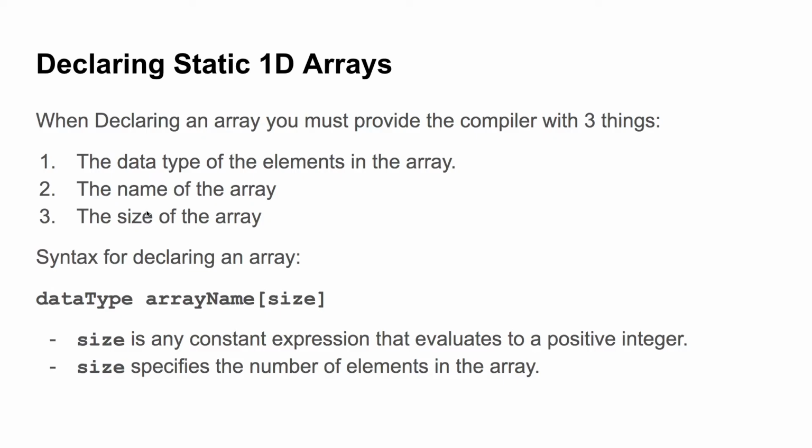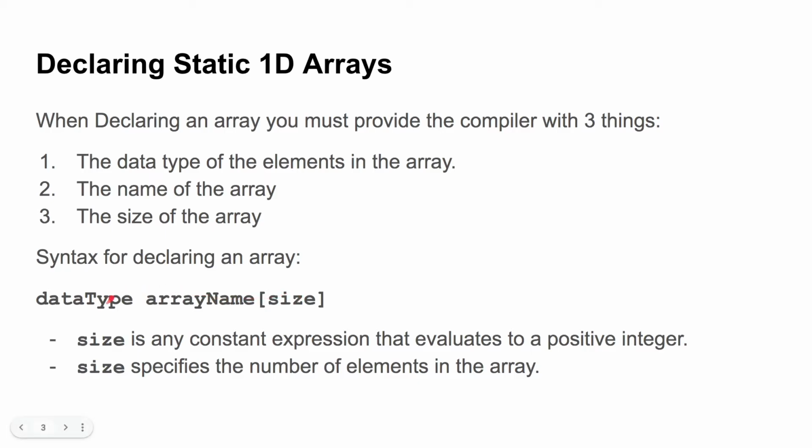So how do we declare these static one-dimensional arrays? To do that, we must provide the compiler with 3 pieces of information. Those 3 pieces of information being the data type of the elements in the array, the name of the array, and the size of the array. And the syntax for doing these 3 things is right here. And this is how you will do it in your programs, except you will fill these variables right here out with your own relevant information for your program.